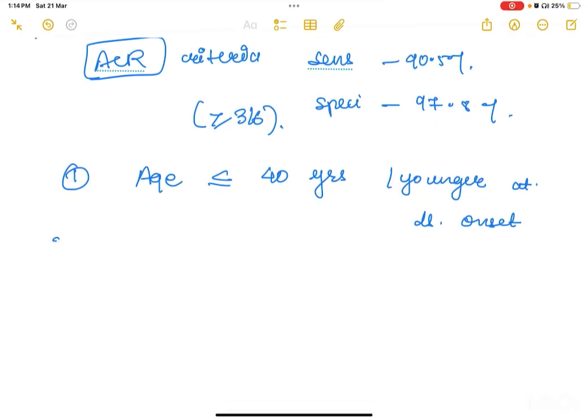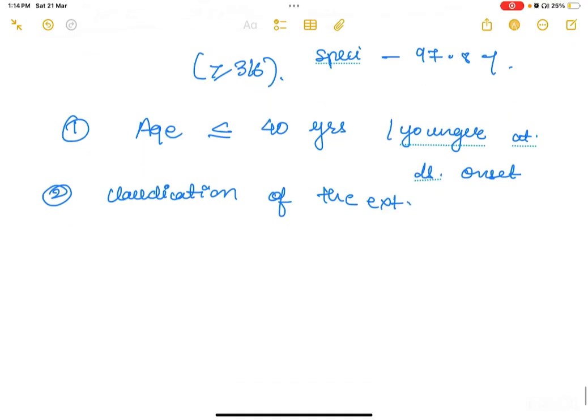Now the patient would complain of what? There is aortic insufficiency, the blood is not reaching. So claudication of the extremities could occur. Also, there could be reduced pulsation of one or both brachial arteries.